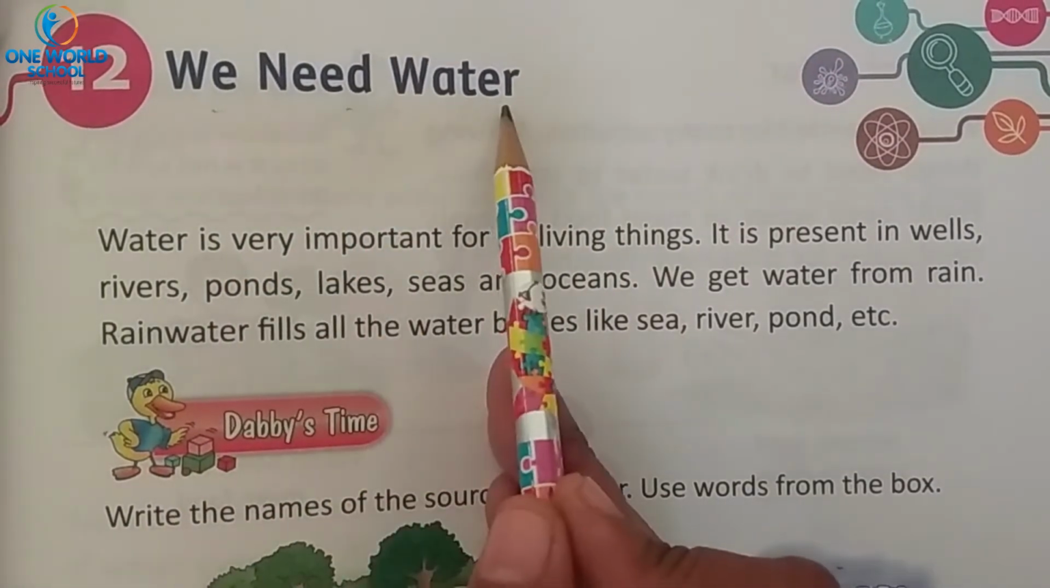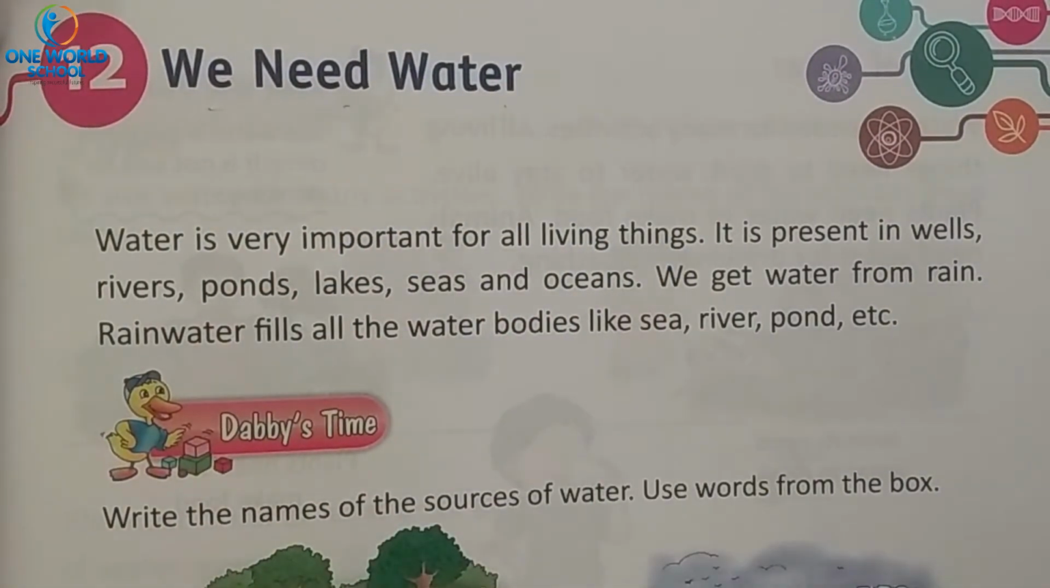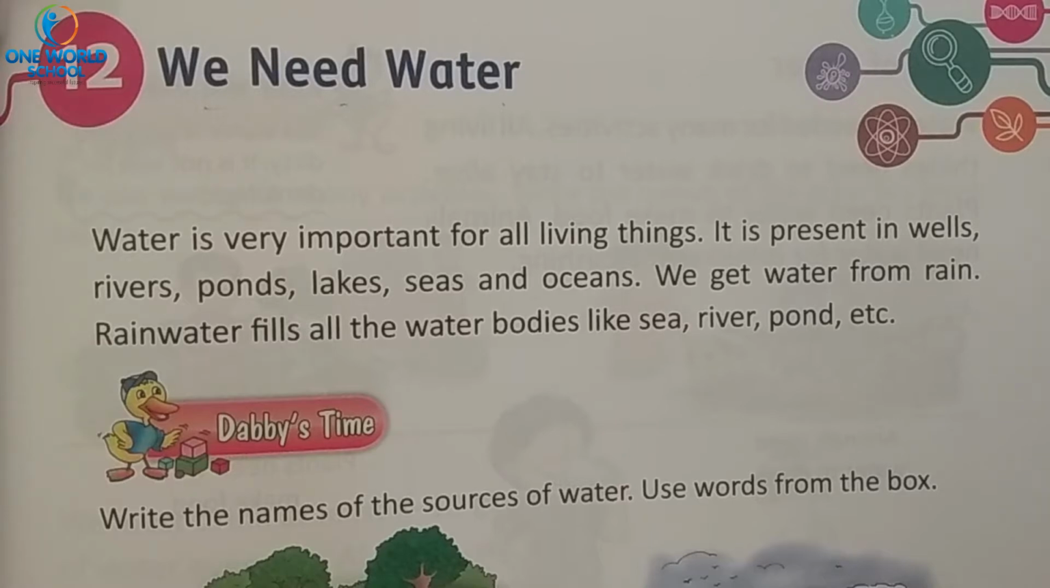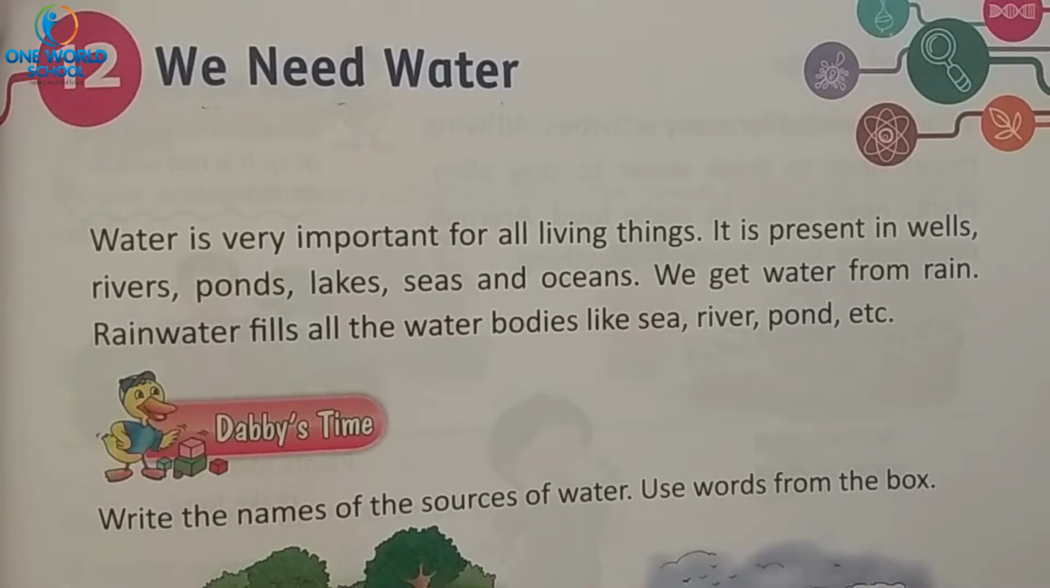We need water. Water is a basic thing. Do you know that? If living things want to remain alive, what are the 3 things they will need? Food, water and air. So food, water, air, these all are very important for us. We cannot live without water. Can we live without drinking water? No.